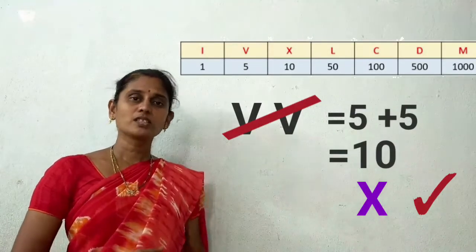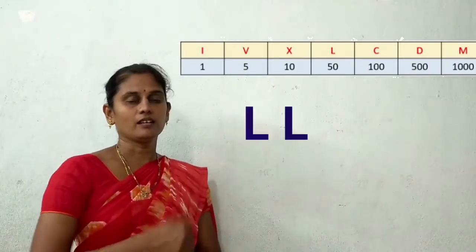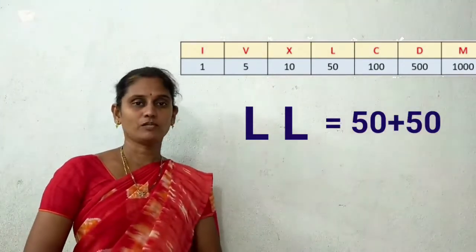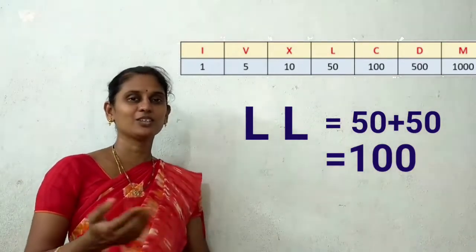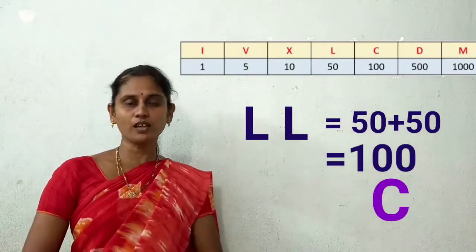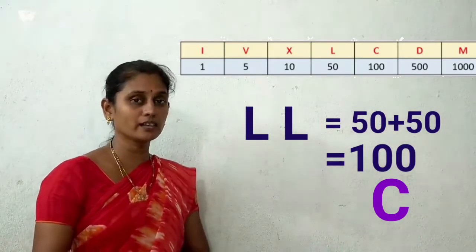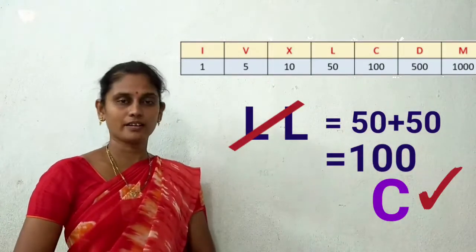Right? See another one. If I write L, L. L means 50. 50 plus 50? Very good. 100. What is the symbol for 100? Good. C is the symbol for 100. As we have the direct symbol C for 100, we need not write LL, right?